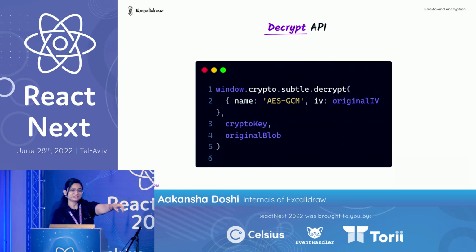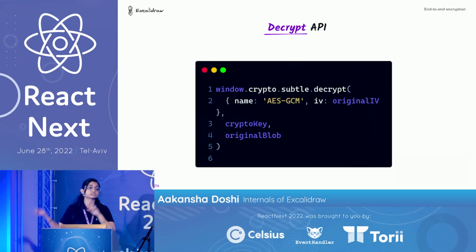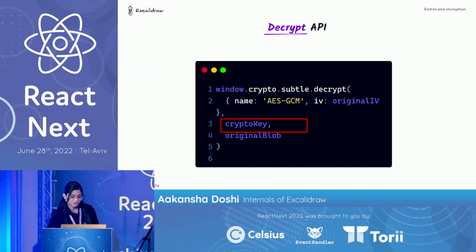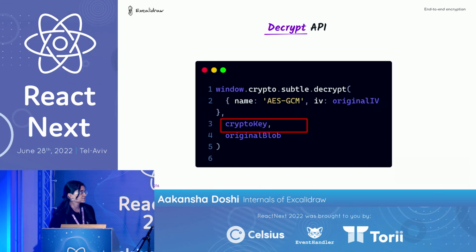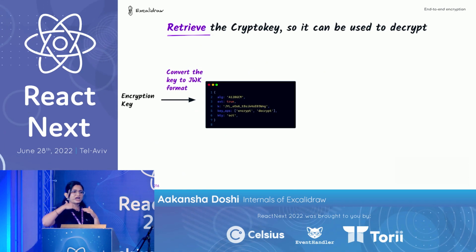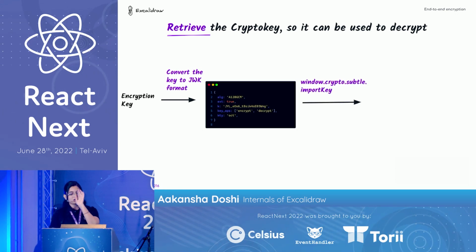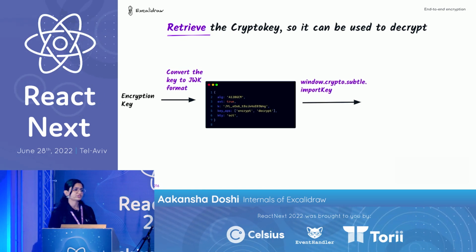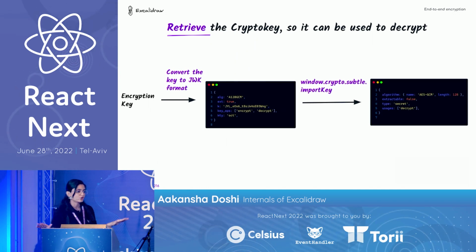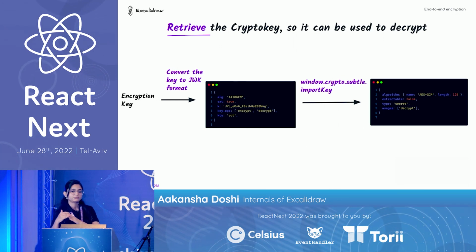We don't have the crypto key because we have it in the string format. It's the extracted format, right? We need to go back to the crypto key object, where you can't actually view the bytes. So that's what we are going to do now. So this crypto key is something which is still missing. So what we do is we just convert it to the JWK format again by adding the extra attributes which are missing. Those attributes we add again, and then we just run this importKey API, which is basically the reverse of the exportKey API, and it will give you the crypto key object. So now you see the k attribute is gone, the key is gone. So now this key is compatible to be used with the decrypt API.